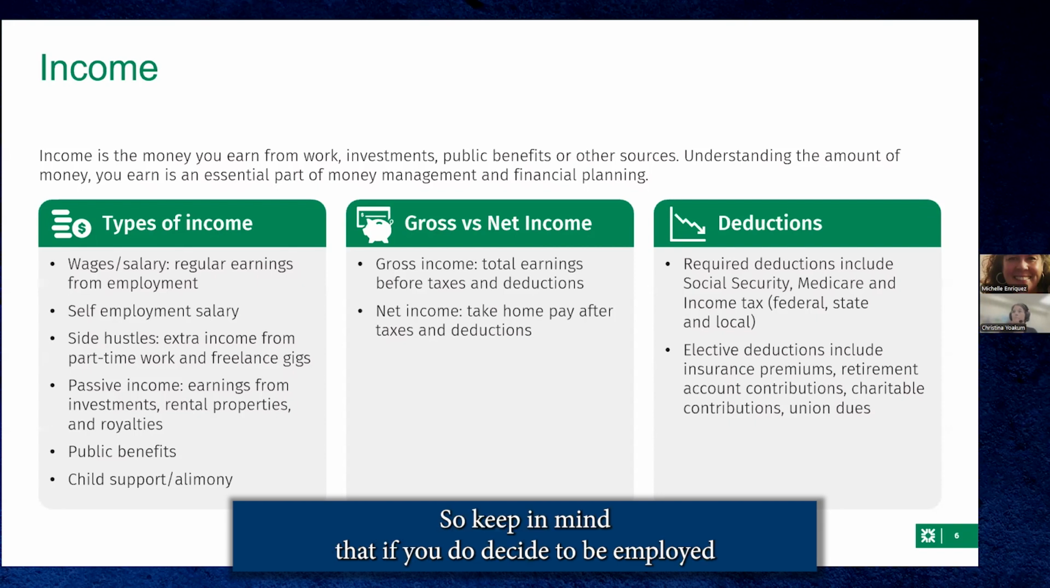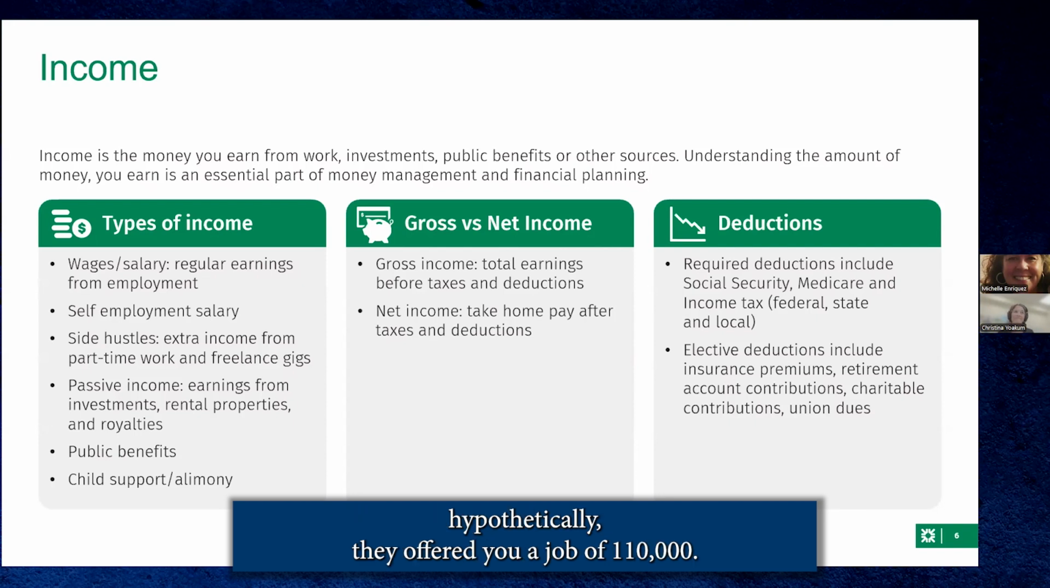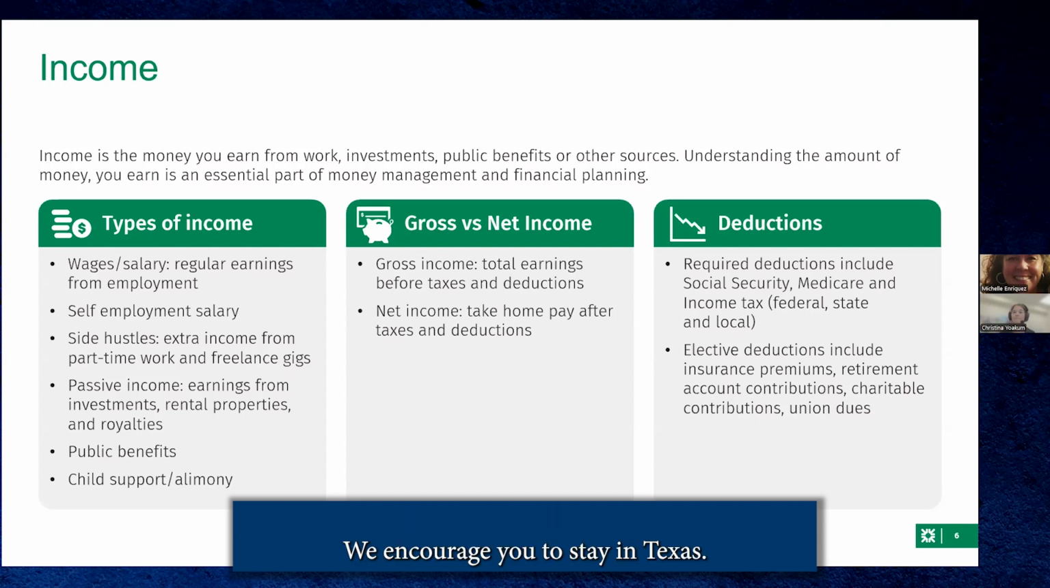Keep in mind that if you decide to be employed outside of Texas, for example California, they do charge a state tax and that comes out of your payroll check. California is very expensive to live in, but let's say hypothetically they offer you a job at 110,000. Know that you're not going to get that full 110,000, because not only is federal taken out, but state is taken out as well. So keep that in mind when you're getting ready to be employed outside of Texas. We encourage you to stay in Texas, but at the same time, take a look at that state as well.